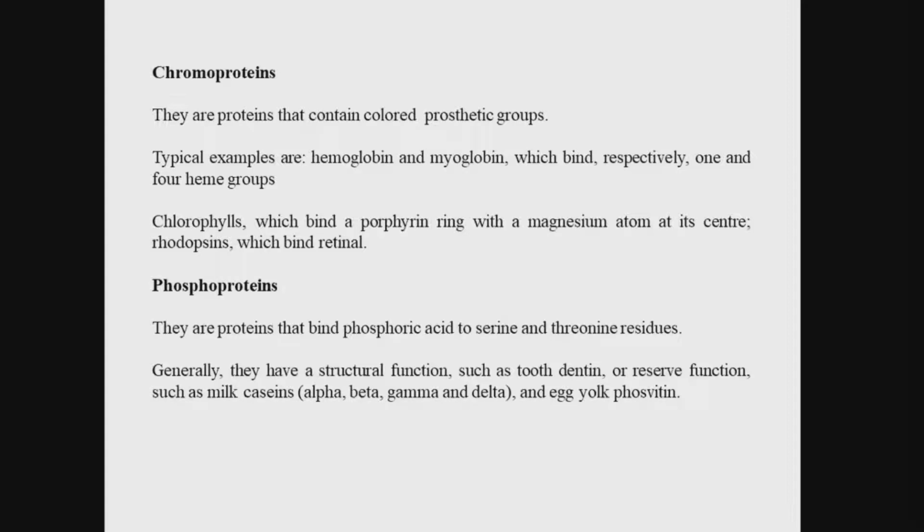Chromo means color, derived from the word color, so these are proteins that have a colored prosthetic group, and we already discussed what a prosthetic group is. A prosthetic group is a non-protein part that helps the protein to function properly. Then we have phosphoproteins. In phosphoproteins, phosphoric acid is attached to serine and threonine, and helps the structure and function of the protein. Generally, they have structural functions such as in teeth. Everything is written here also; you can read it from here too.